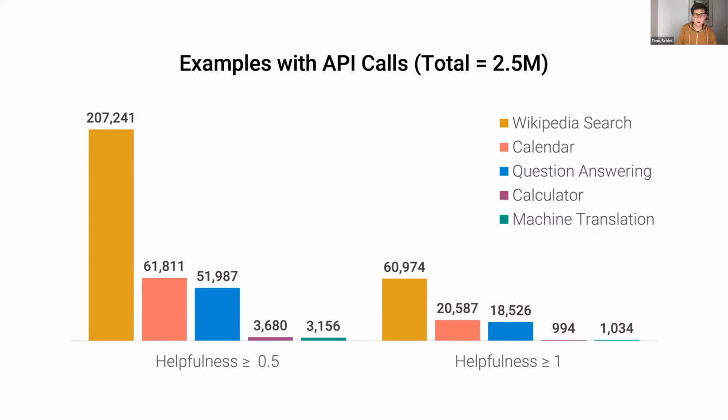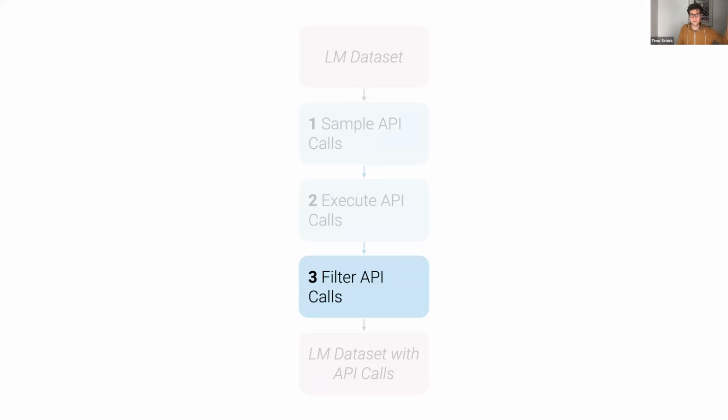All right, we're almost done with our process to get to our final data set. We have now filtered the API calls. The only thing that remains is that we actually merge all of them. So we do this entire pipeline for each API independently, but of course over the same text, so that in the end we can merge all of that together and we end up with a data set where we have examples for all the different APIs that we care about.